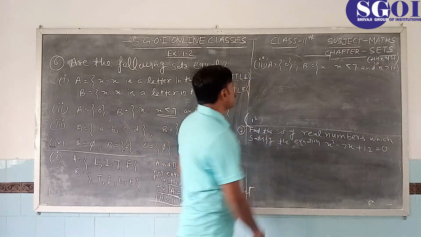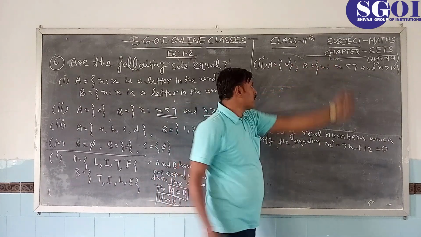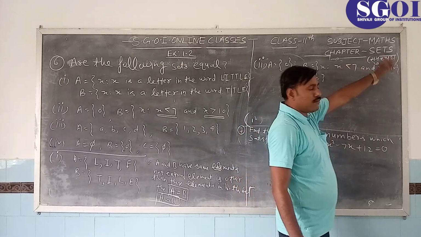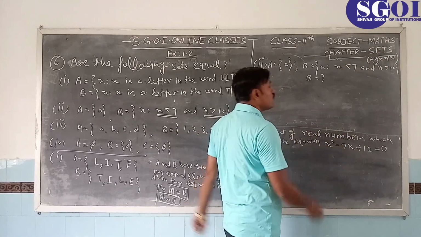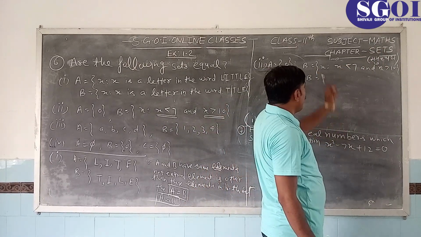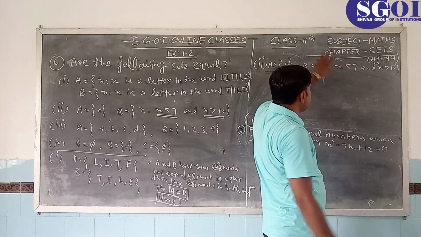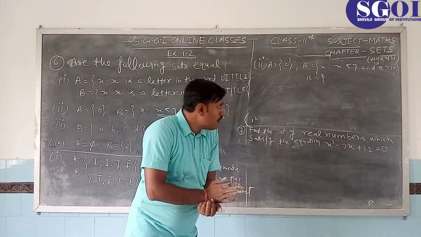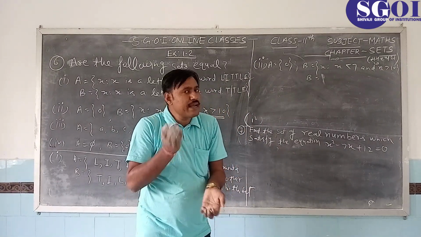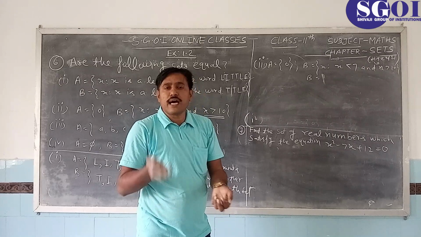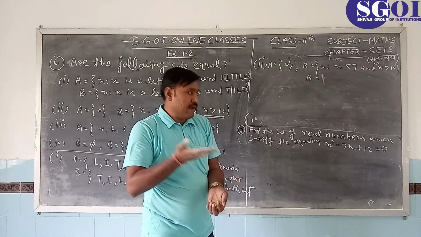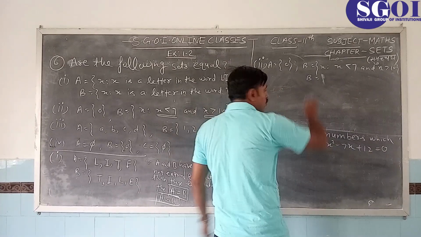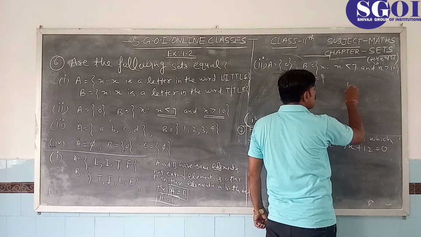So this is roster method and this is set builder method. Now we convert this to roster method. Students, B is a set whose elements are less than 7 and greater than 10. All elements of B must be less than 7 and greater than 10.